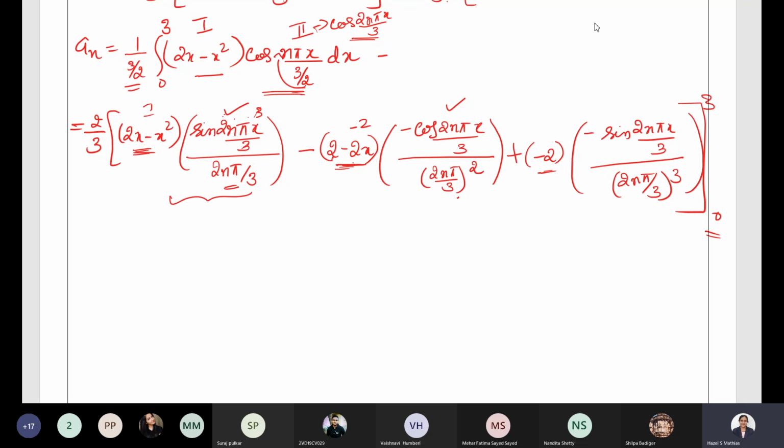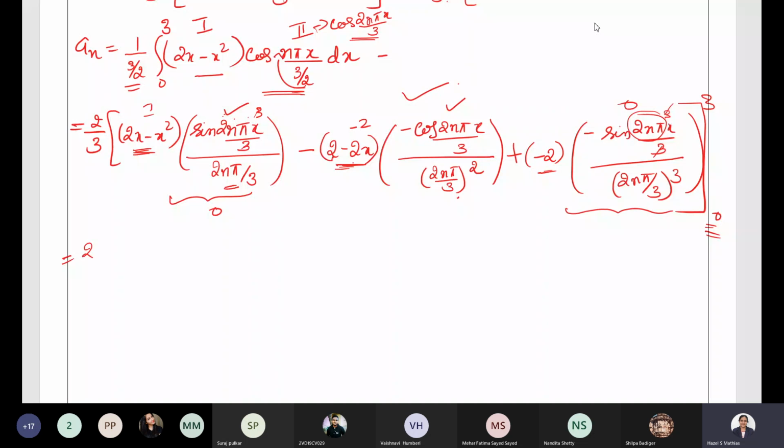That's why this term is 0. Similarly, for the third term, when you put 3 the 3s get cancelled, sine 2n pi, sine n pi, multiples of n pi for sine will always be 0. Similarly, for the lower limit, sine 0 is also 0. So only the second term remains.